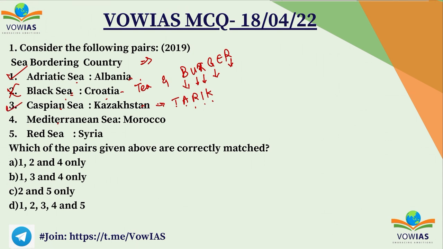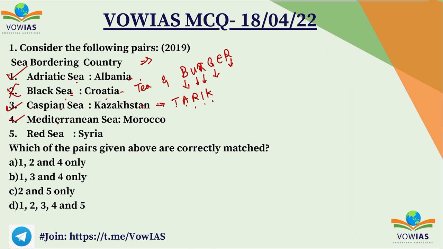And Mediterranean Sea actually touches Asia, Europe and Africa. It's a huge sea. In Africa, the countries which are surrounding Mediterranean Sea are Morocco, Egypt, Libya, Tunisia, Algeria. So this one is right. The Mediterranean Sea, Morocco, is right.